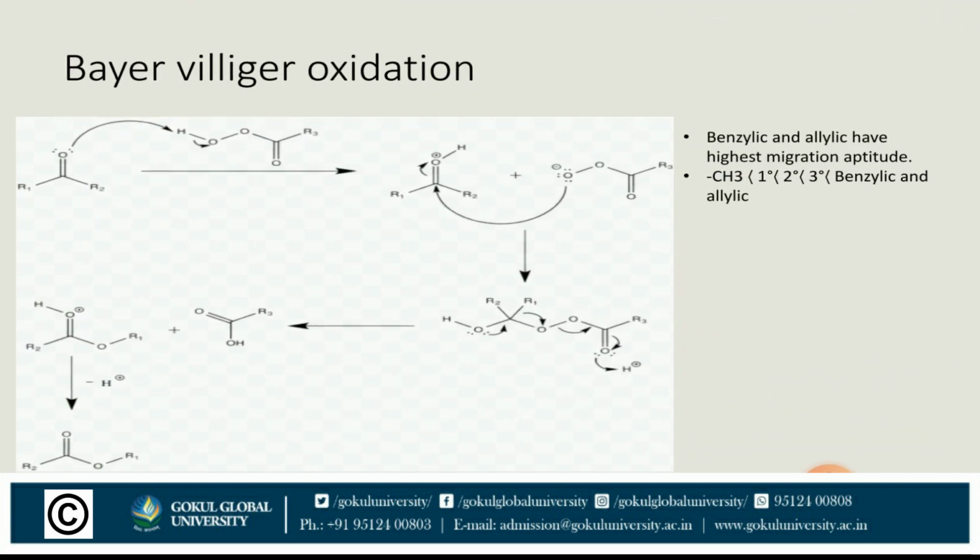So we go for the mechanism. Here you can see the given ketone is oxidized to give an ester as a product. The first step is that the carbonyl oxygen attacks the hydrogen, and now the oxygen of the peroxy reagent is negatively charged and the oxygen of the carbonyl is positively charged. Now the negatively charged oxygen attaches to the carbon of the keto group and gives the structure which you can see in this slide. Now the oxygen has two lone pairs of electrons.